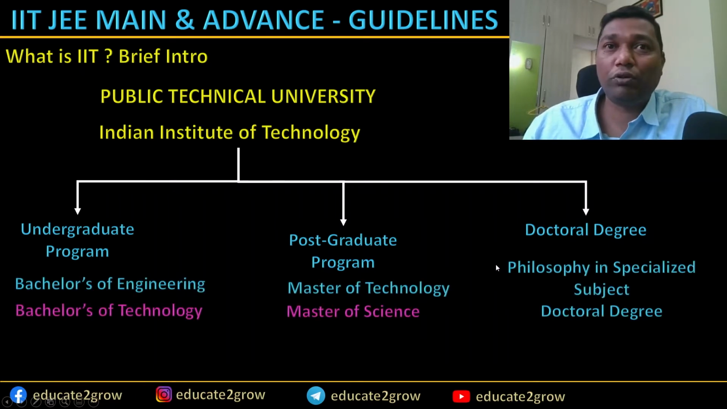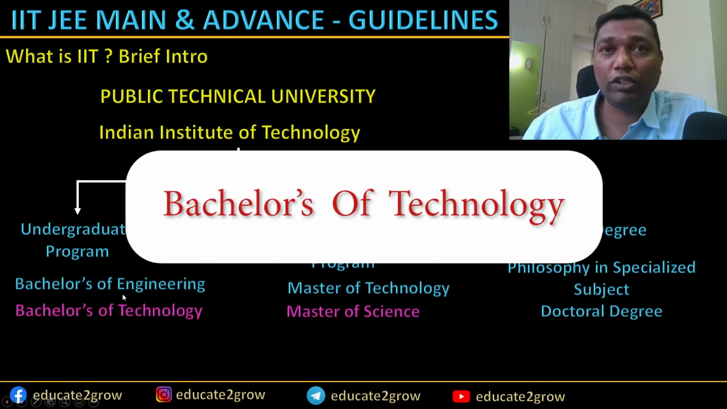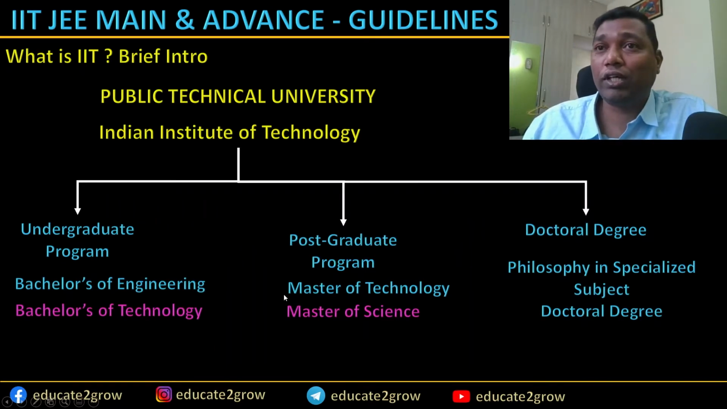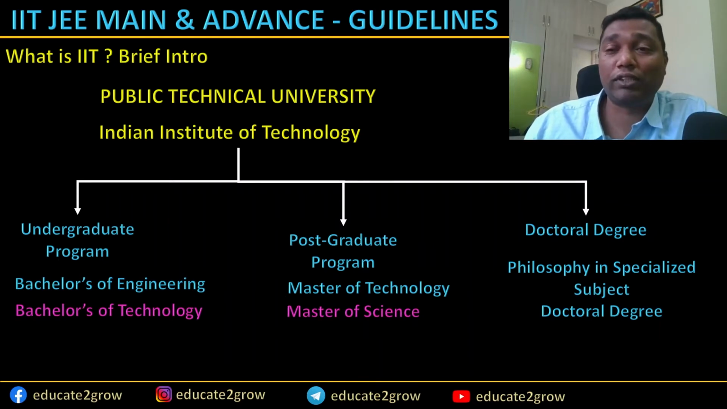So under the undergraduate program, you have Bachelor of Engineering and Bachelor of Technology, both are the same. Under the postgraduate program, you have Master of Technology and Master of Science. And in the doctoral degrees, you have a Doctor of Philosophy in a specialized subject, that is a doctorate degree. What you get here, you can get it from the IIT colleges as well.